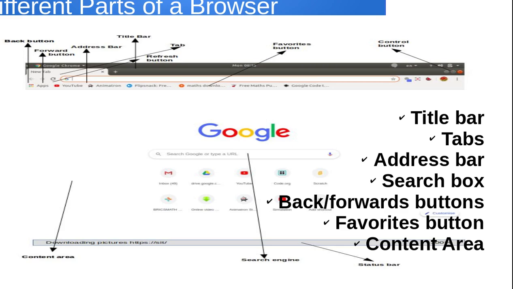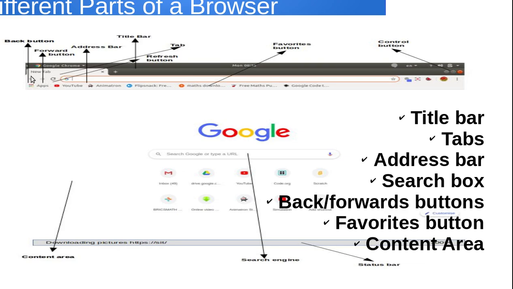Okay, so again see here, this cycle type of thing, you can see a C type of thing on the screen. This one is called the refresh button. If your computer gets hung, or your browser got hung, or net is slow, you can refresh. Once you refresh, you can start your work once more.